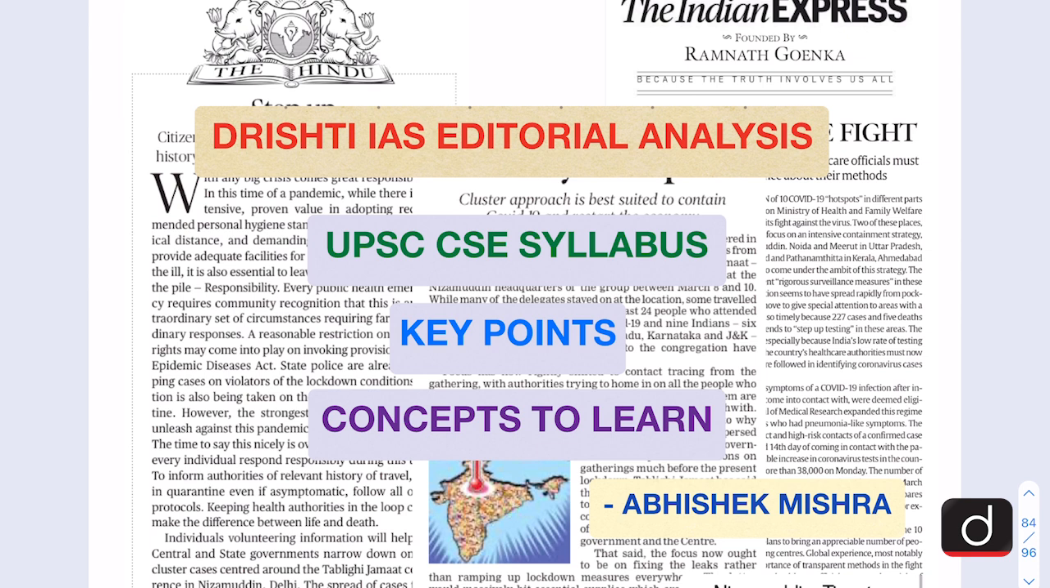In this editorial analysis, we do three things. First of all, we link the editorial to the UPSC CSE syllabus. Secondly, we try to understand the key points of the editorial. And thirdly, if any key concepts have been mentioned in the editorial and which are important from the exam point of view, we also discuss them. So let us begin today's editorial analysis.